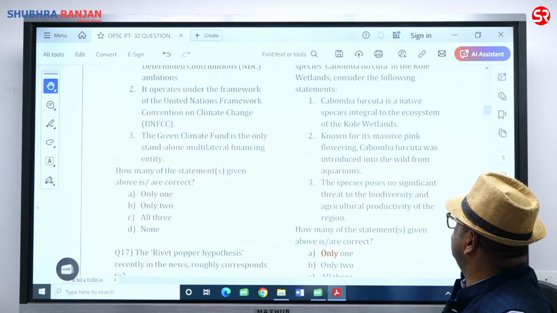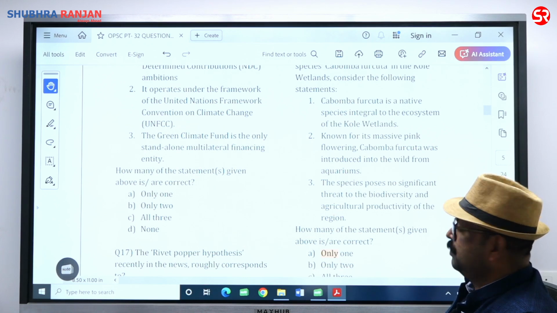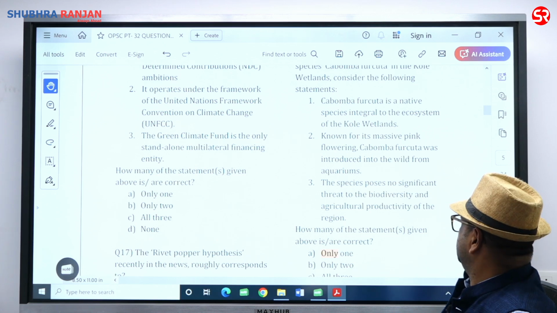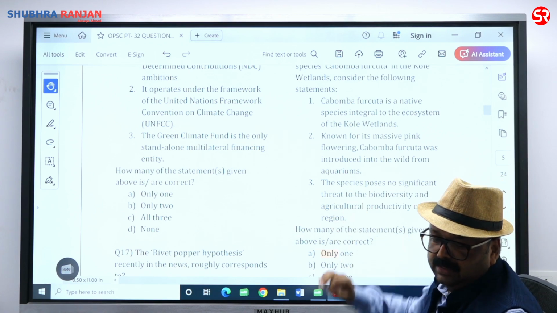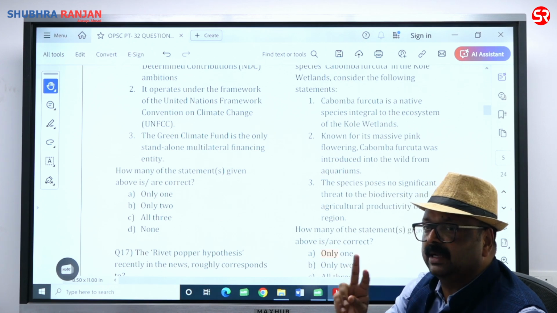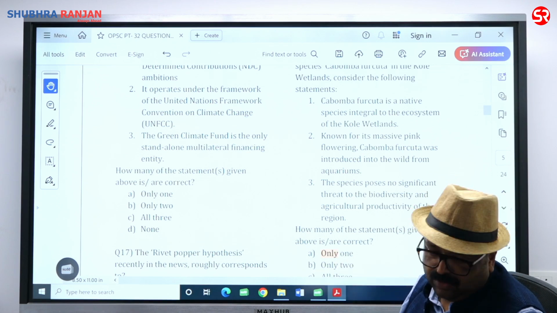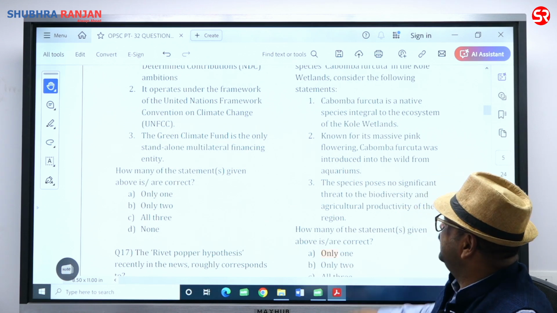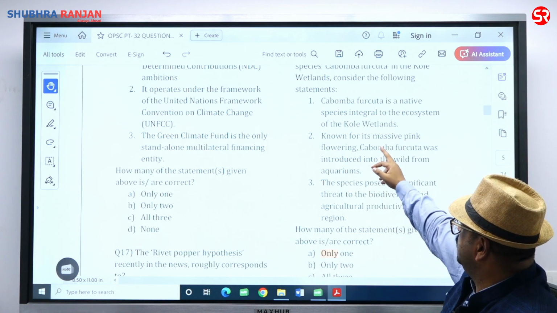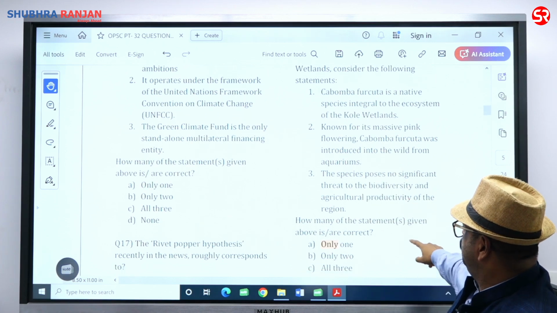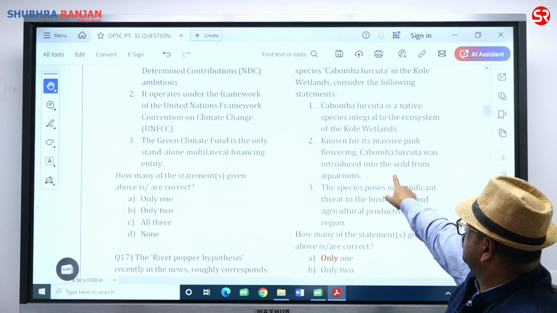Known for its massive pink flowering, Cabomba was introduced into the wild from aquarium. That is right. The species poses no significant threat to biodiversity and agricultural productivity of the region. Sir, invasive species are only second to habitat destruction for loss of biodiversity. So do remember, statement 3 is perfectly incorrect. 1 is incorrect, 3 is incorrect, 2 is right. How many of the statements given are correct? So only 1, and that is the second. Fine.